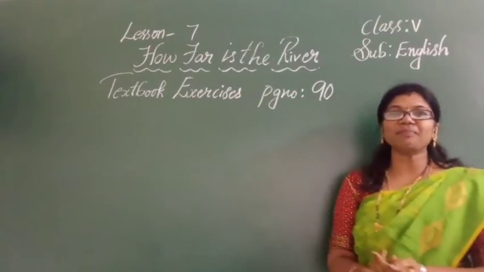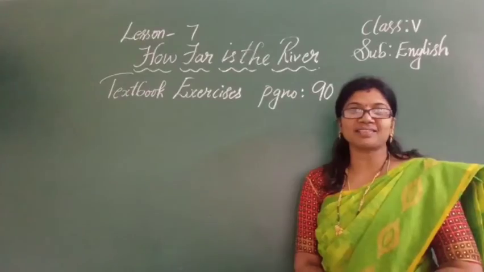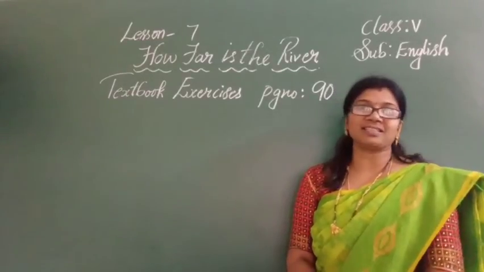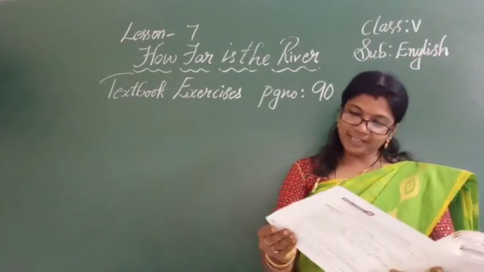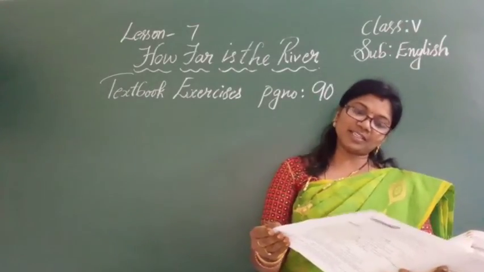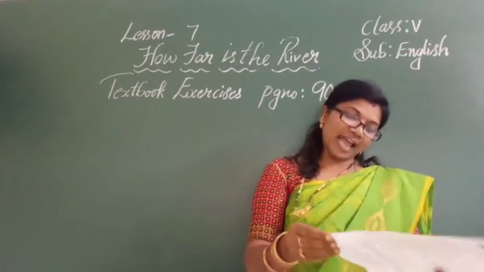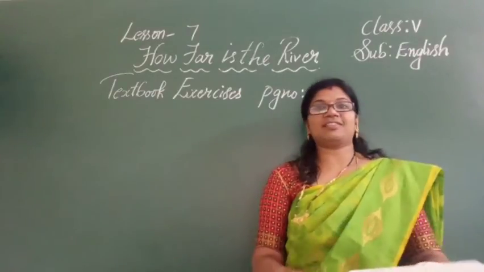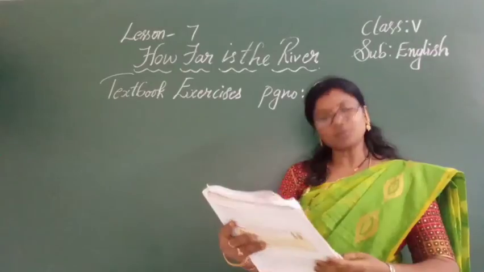English class. In our previous class, we discussed lesson 7, how far is the river, and also we discussed some textbook exercises. Let me remind you the page numbers 88 and 89. In this, we discussed finding the opposites given in the grid, and also we discussed adding the prefixes in and in. Okay. Now we are going to discuss the textbook exercise, page number 90.